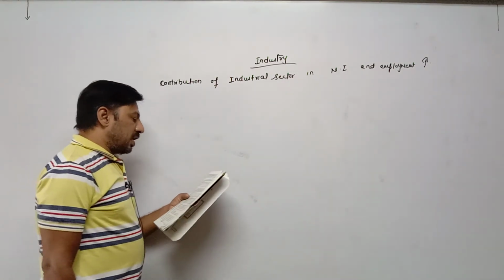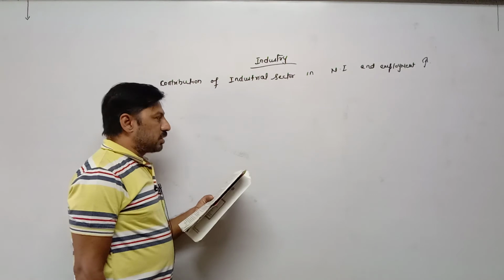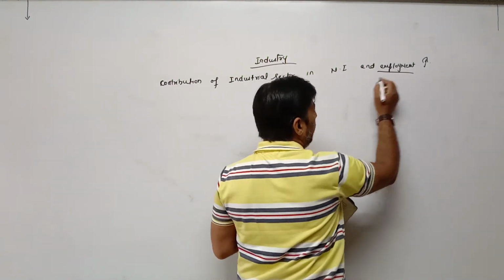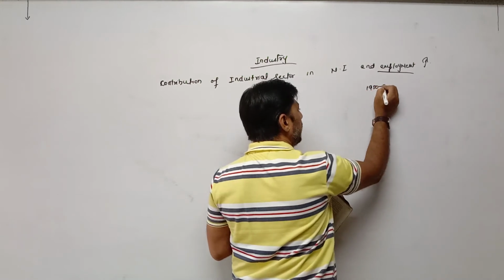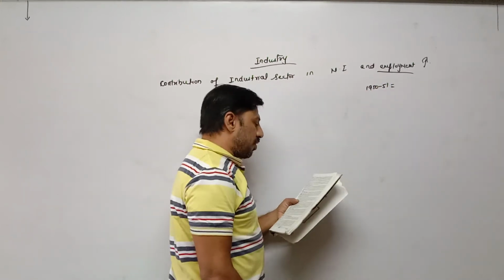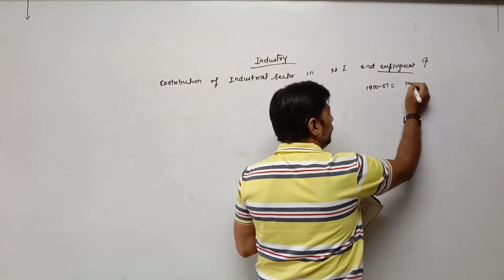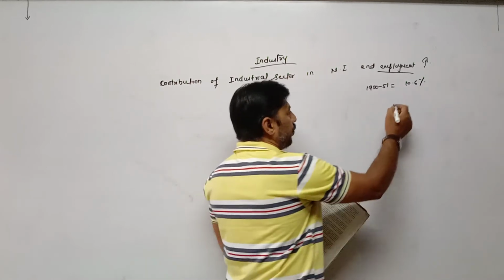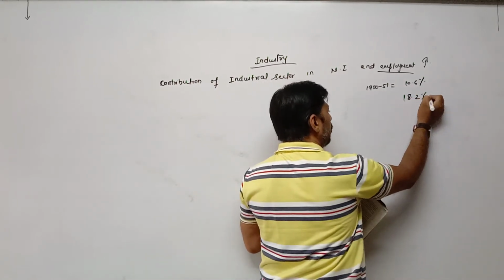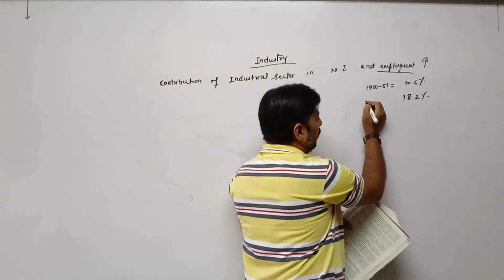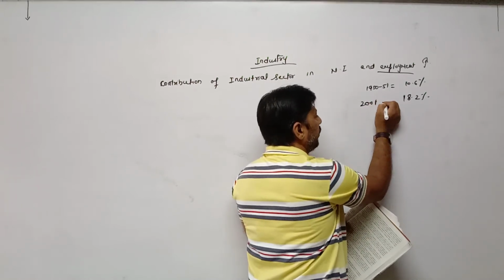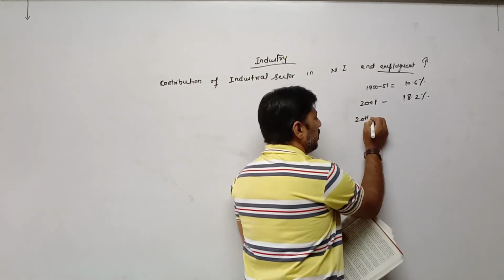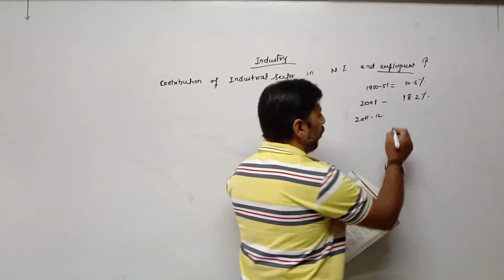Now the data: the share of the industrial sector in employment was 10.6% in 1950-51, which increased to 18.2% in the year 2001, and then again in 2011-12 it increased to 24.3%.